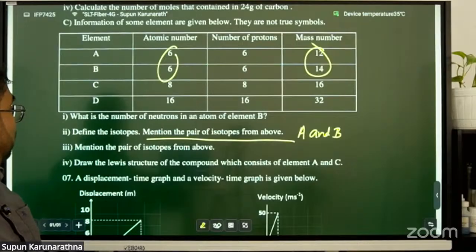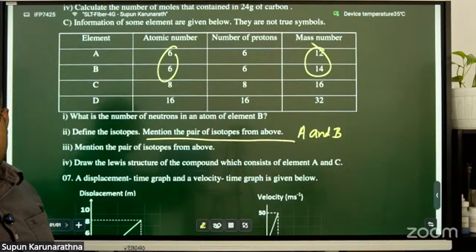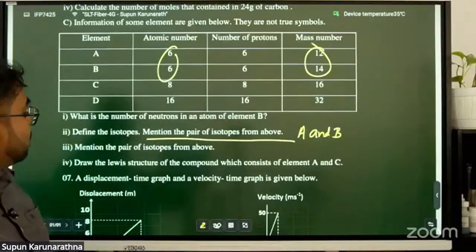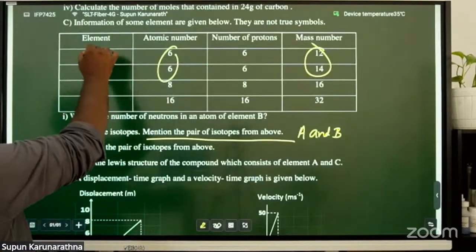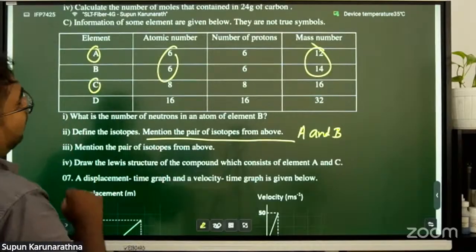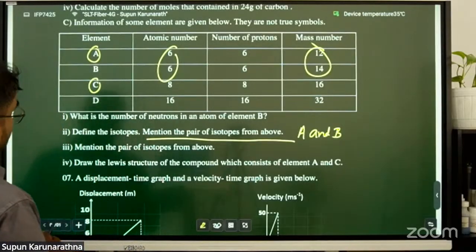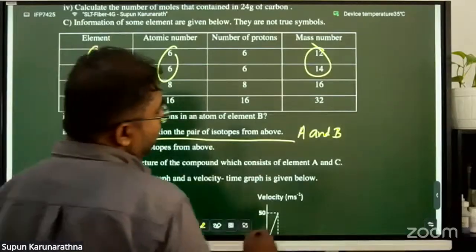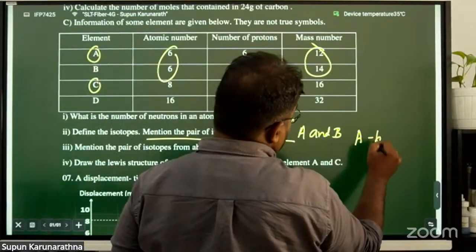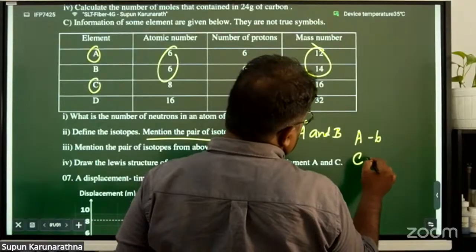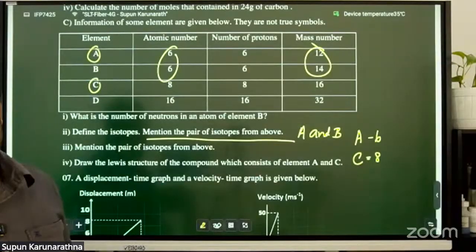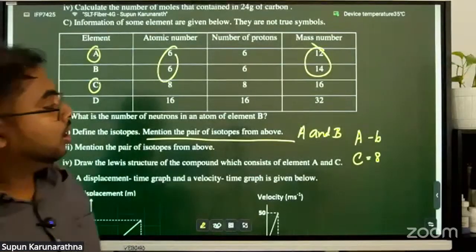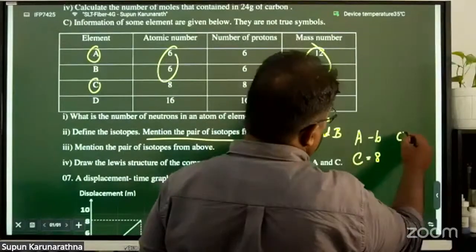Mention the pair of isotopes. Same question: draw the Lewis structure of the compound which consists of A and C. A means the element with atomic number 6. C means the element with atomic number 8. What do you mean by A? A actually means carbon.